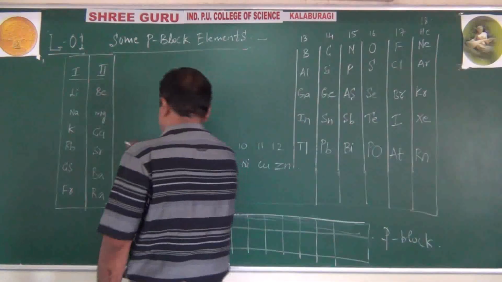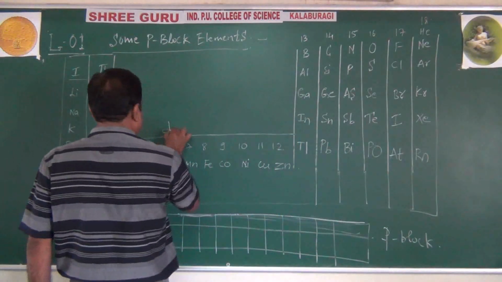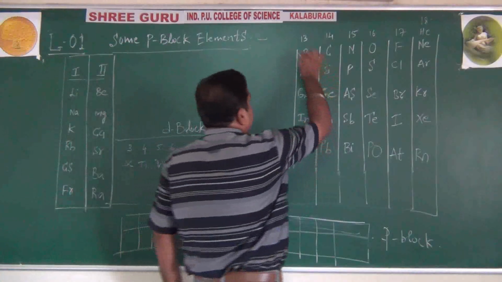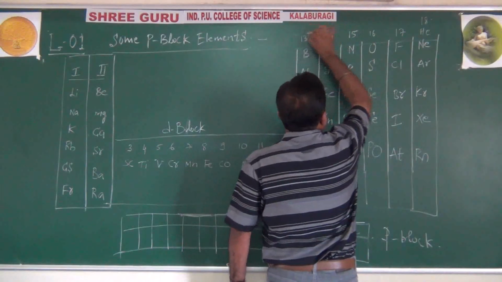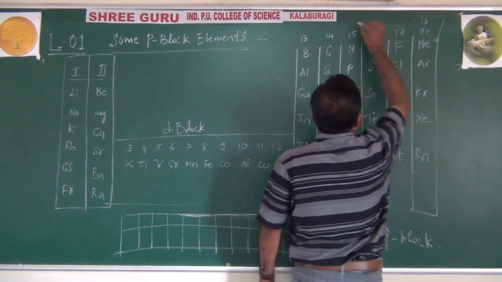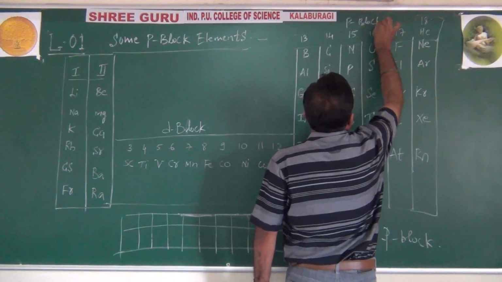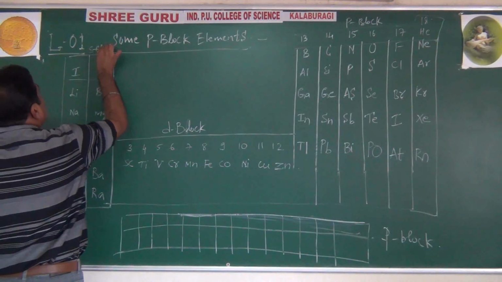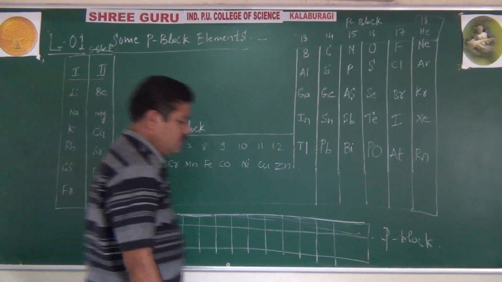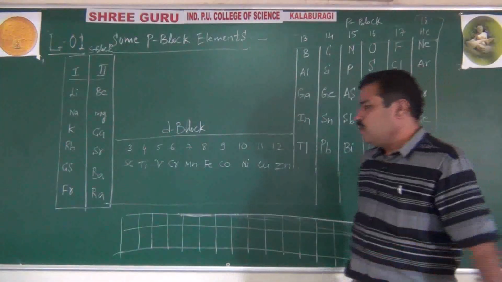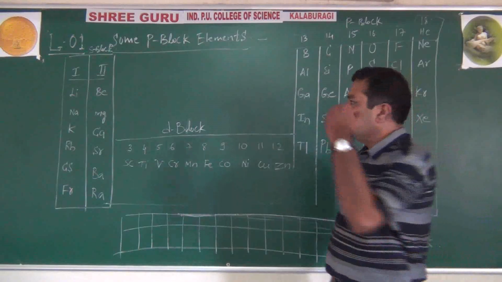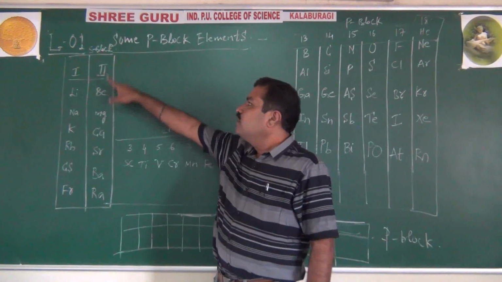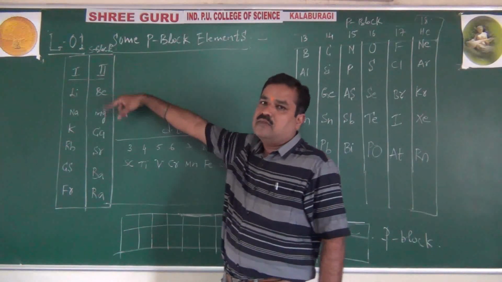Okay, and this 3 to 12, that is D block. That you already know, right? And these separately at the extreme side of the periodic table, what will we have? P block elements, and these are S block elements, right? So this part you already know in the periodicity of elements. At the extreme left side of the periodic table you have S block elements, alkali metal family and alkaline earth family, except hydrogen and helium. That's only their position here.